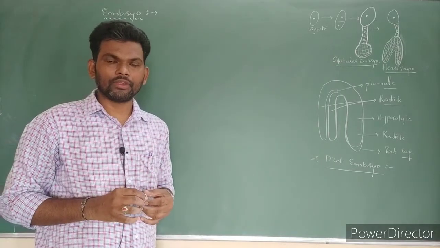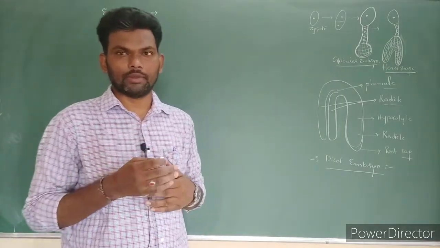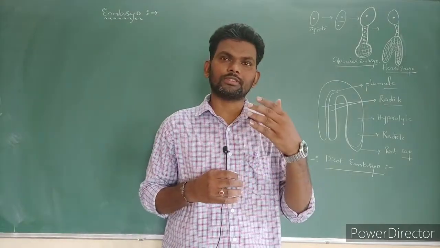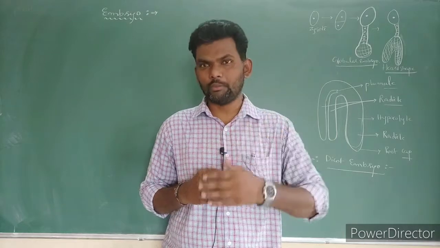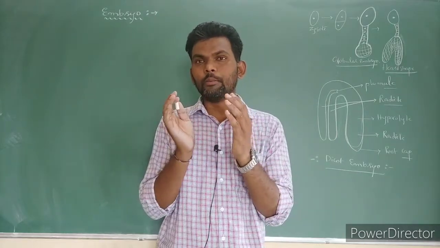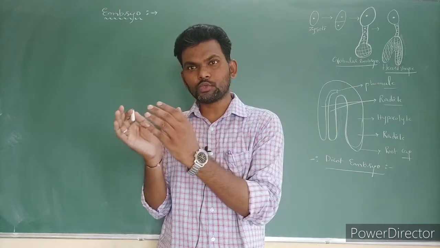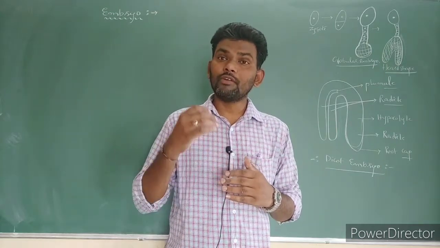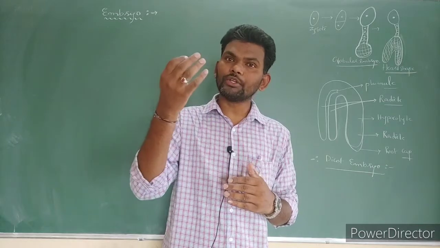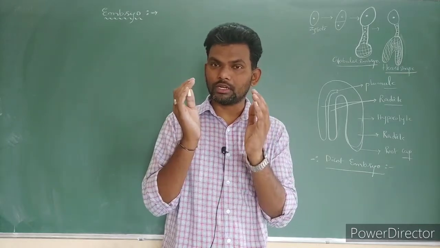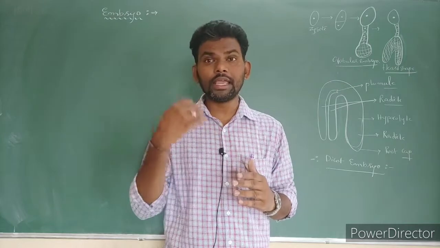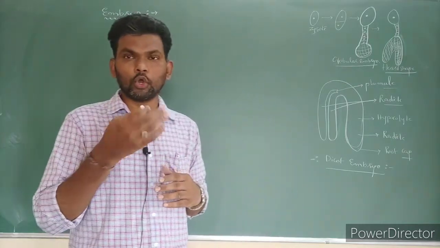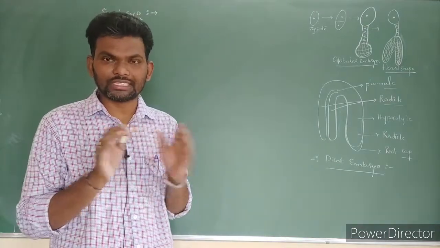Next, embryo. Generally, fusion of male and female gamete occurs. After the fusion of male and female gamete, zygote is formed. The zygote undergoes mitotic division to produce the embryo. In most cases, embryo formation takes place towards the micropyle region. Second point, embryo development starts after the formation of a group of cells, nothing but the tissue of endosperm. Then only embryo development takes place. And the development of embryo in monocot as well as dicot is mostly the same.